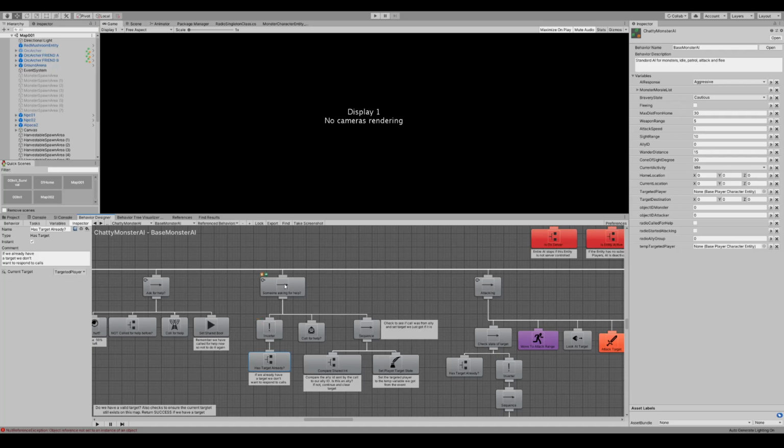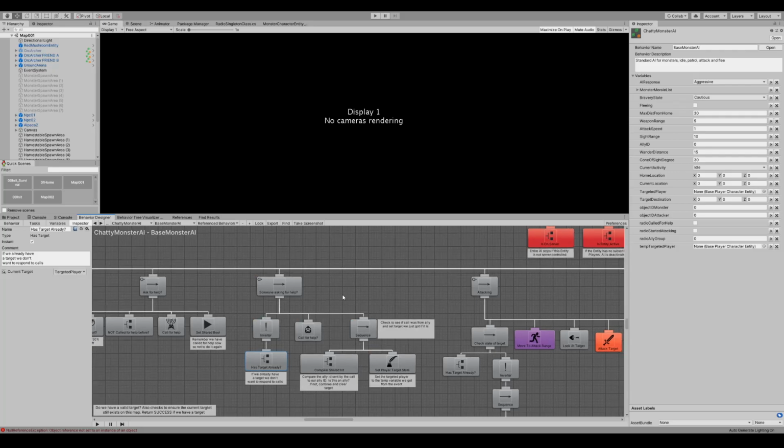And this is a sequence, so it continues for every success. And so if you don't have a target, it would return a fail, exit out, and never check to see if it got called for help. So we don't have a target, it returns a fail, we invert that to a success, and we carry on. If we do have a target, we return a success, we invert that to a failure, and we exit out and don't do the rest of it, which is how we would want it.